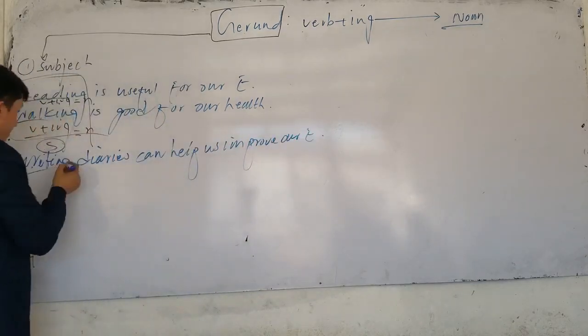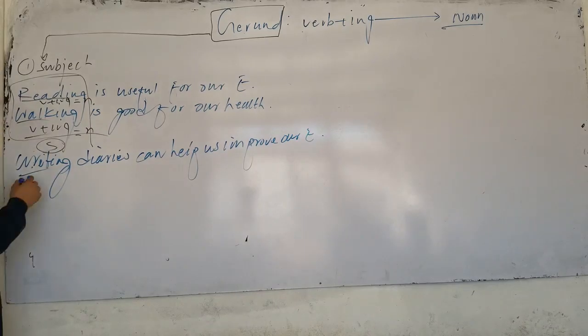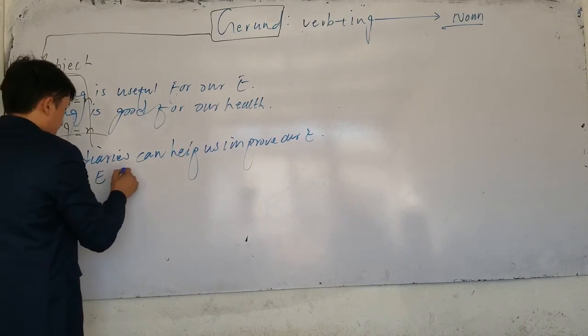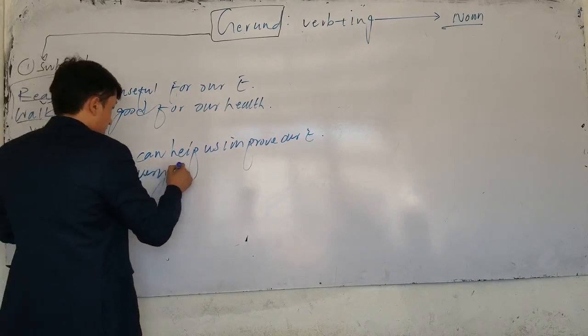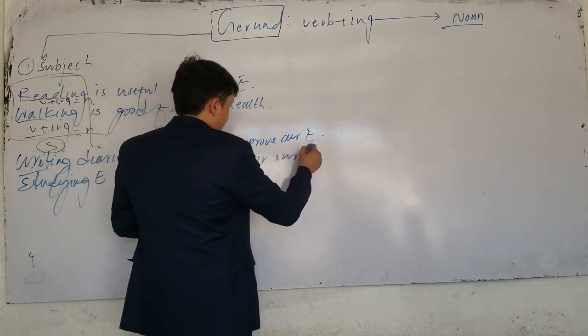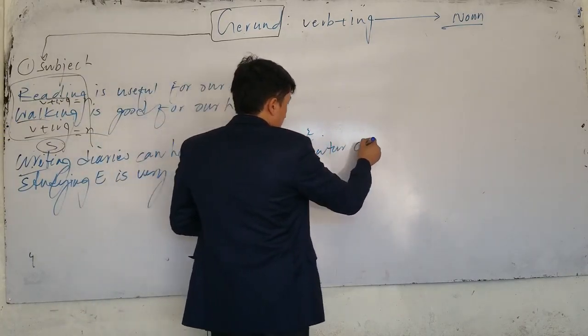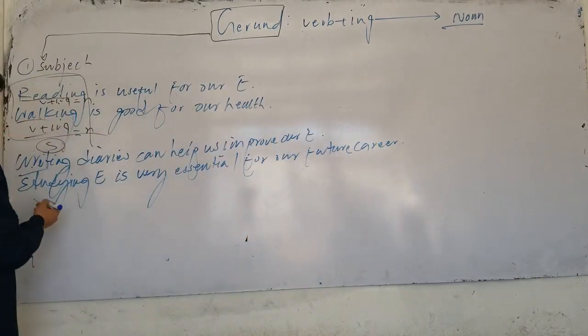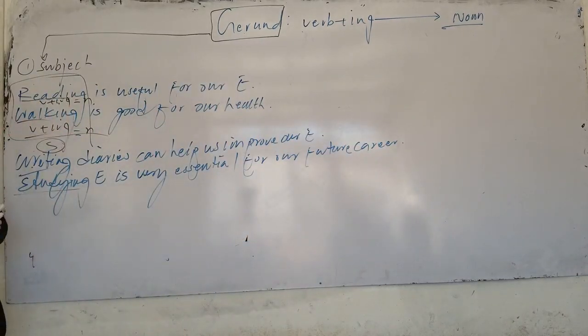Now, what is the gerund here? Writing. Or studying English is very essential for our future career. Which one is the gerund here? Studying. So whenever verb ing comes at the beginning of the sentence, that is used as a subject.